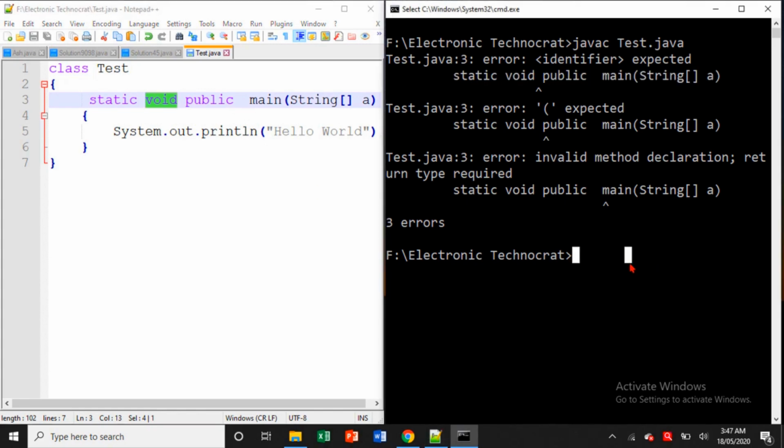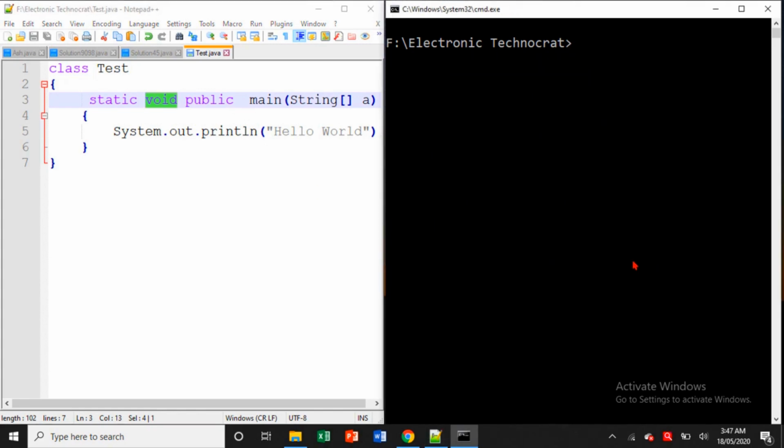So this was again a good point that you learn. Now next point is, can I write this main as capital Main? Now what will happen, whether I will get a compile time error or a runtime error? So let's learn.